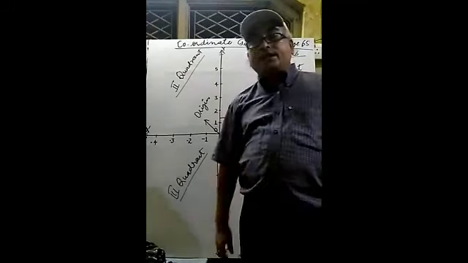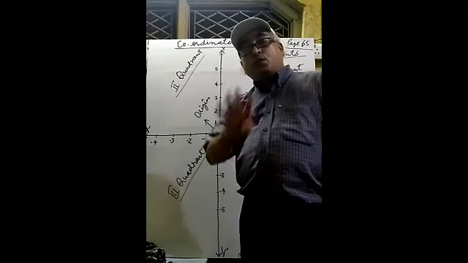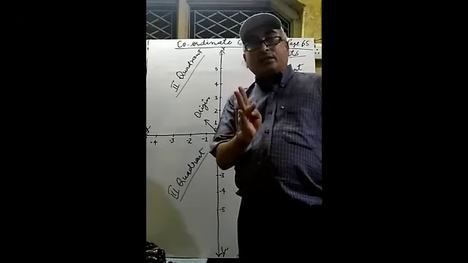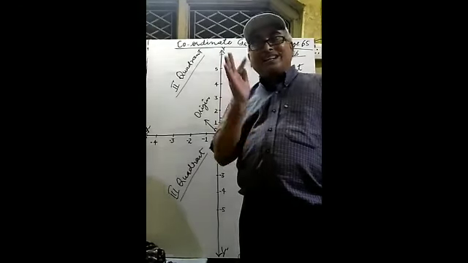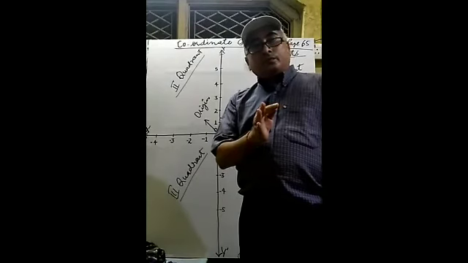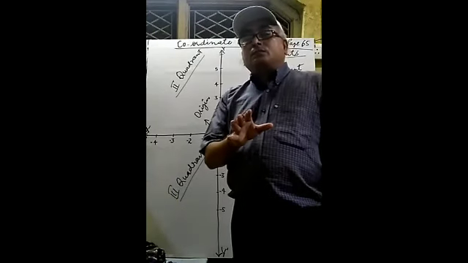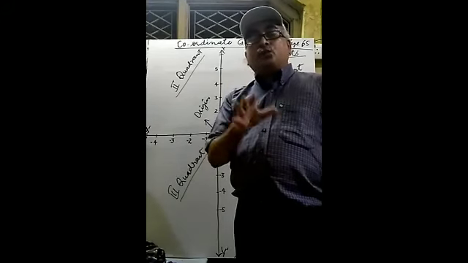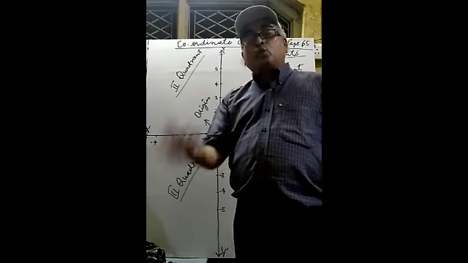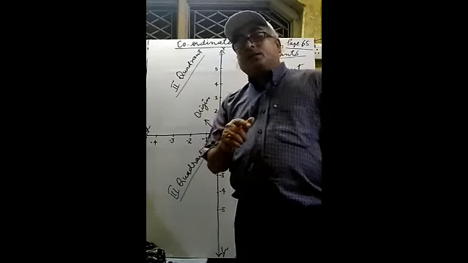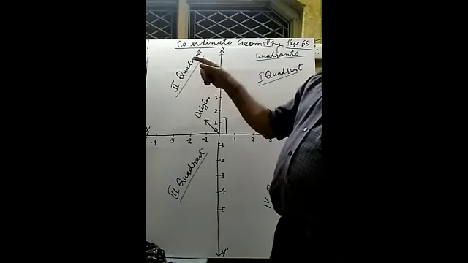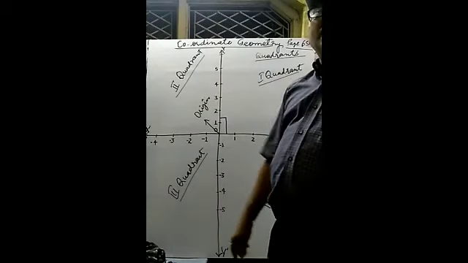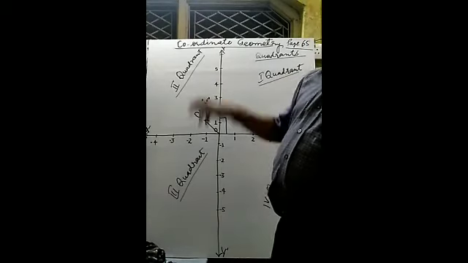And how many quadrants are there? We have discussed four quadrants so far: quadrant number 1, quadrant number 2, quadrant number 3, quadrant number 4. So how can we identify which point will lie in which quadrant? For this, again we have to focus on the convention of sign. If we go by the convention of sign, we can easily trace the quadrant of any point.